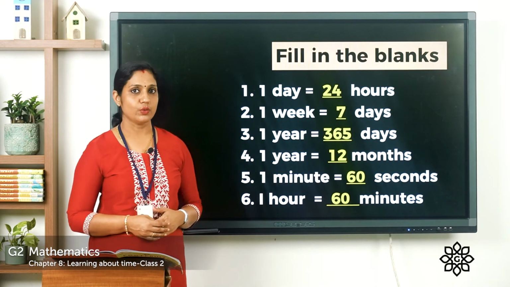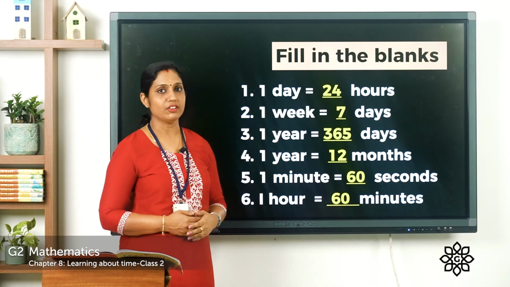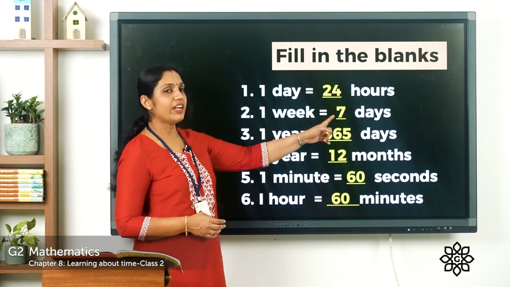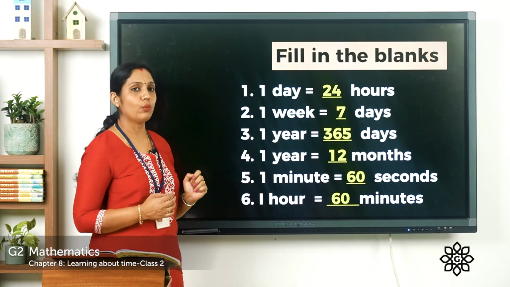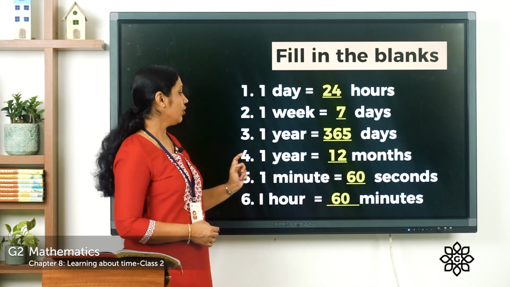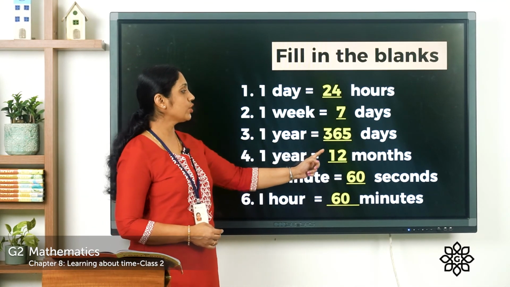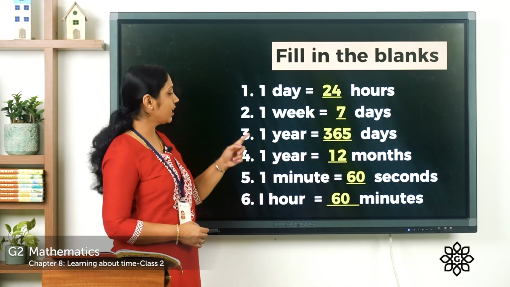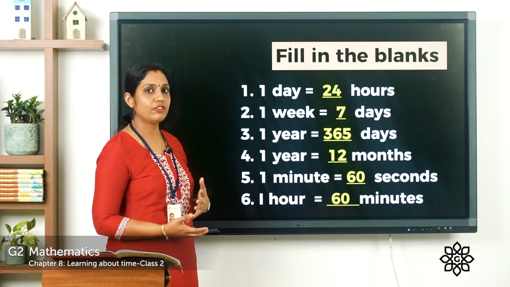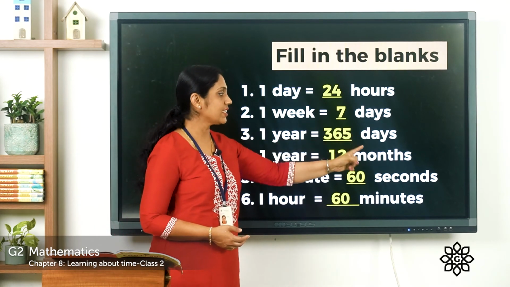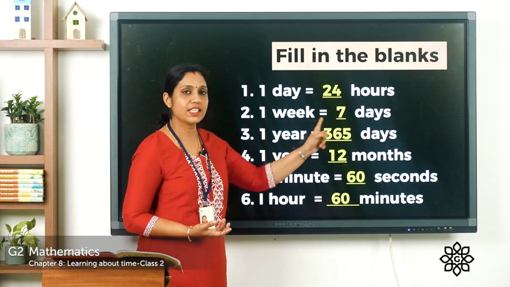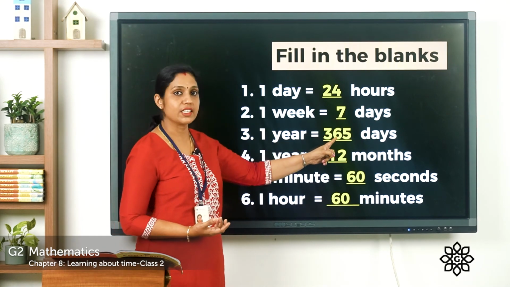1 day is equal to 24 hours. Second one, 1 week is equal to 7 days. Third, 1 year is equal to 365 days. Fourth, 1 year is equal to 12 months. You can see that in the third and fourth questions, 1 year is given. So what is the difference? Here in the answer, days and months is given. So when it's asked how many days are there in a year, we should say that it is 365 days.